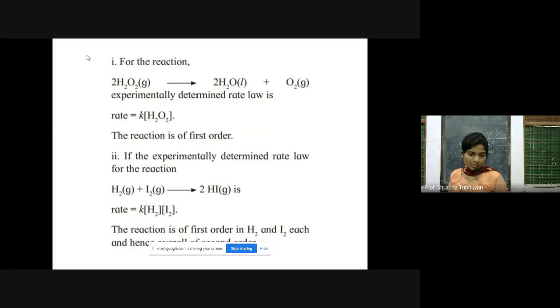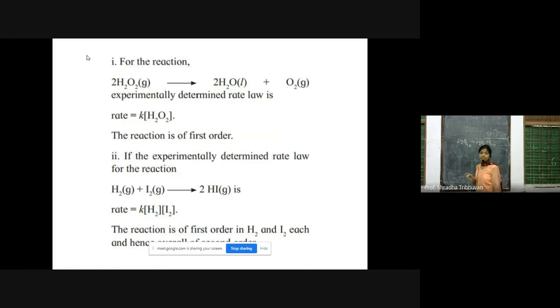For example, on the screen you can see the first reaction, that is 2 molecules of peroxide. If you have 2 molecules of peroxide, that is H2O2, which is in gaseous state, that will give you 2 molecules of H2O, which is in liquid state, that is water, plus O2, that is oxygen, which is again in gaseous state.